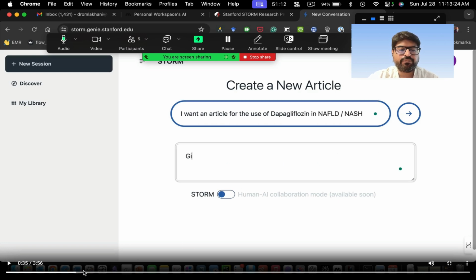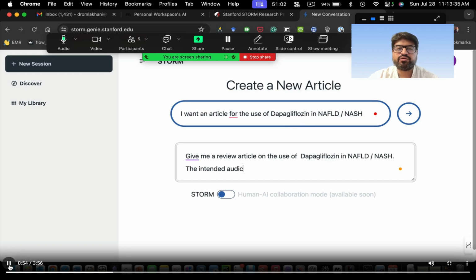So I wrote a little prompt here. You just have to write one line of prompt. I want an article about the use of dapagliflozin in NAFLD or NASH. This is the topic, right? Let's see how it goes.